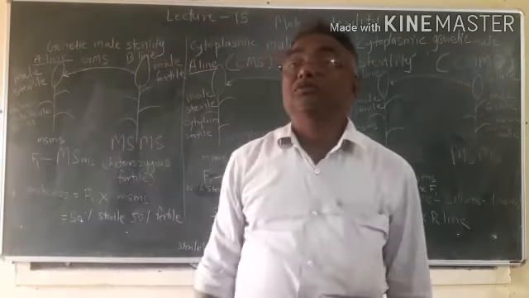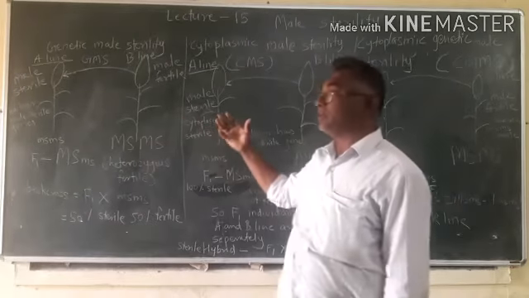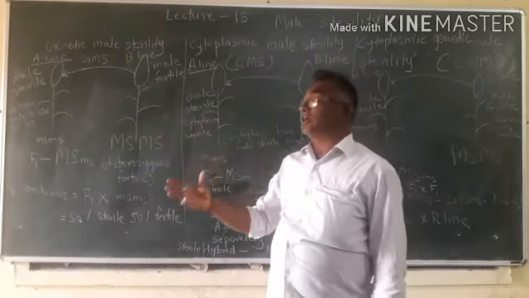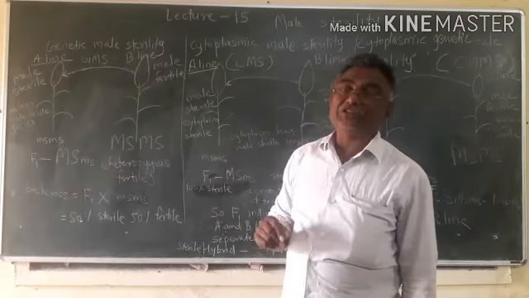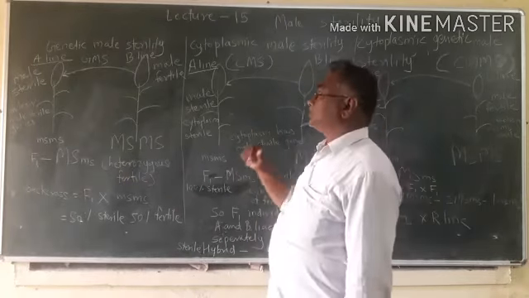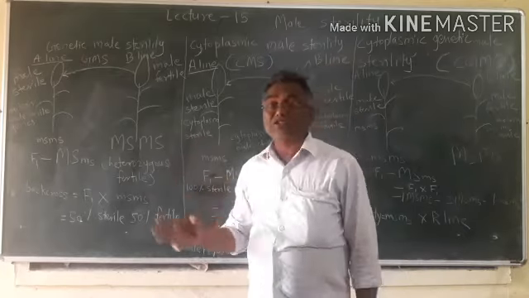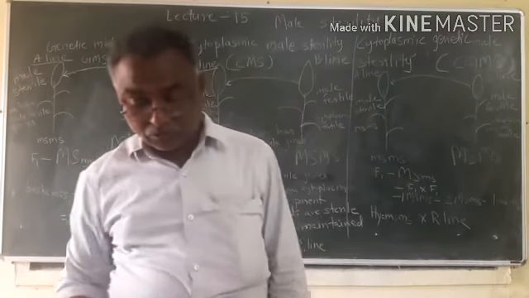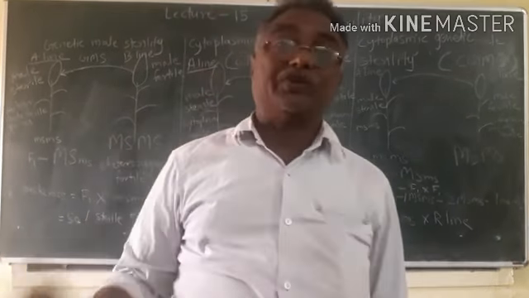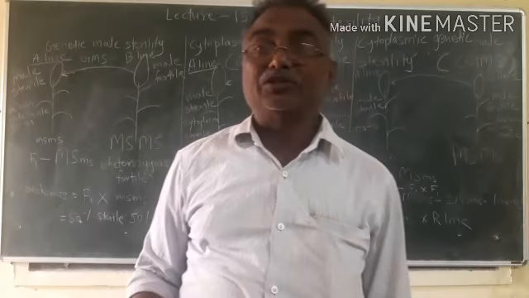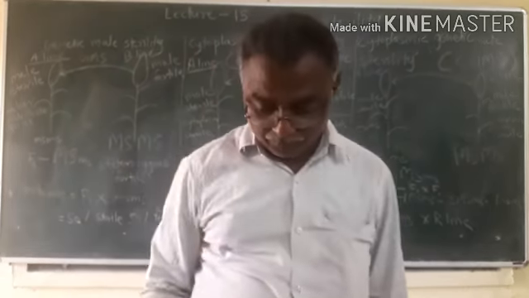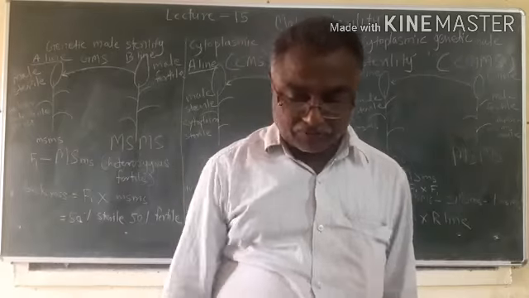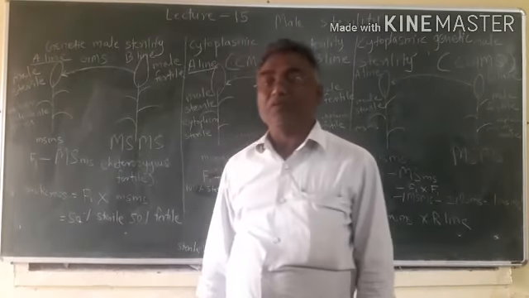These type of male sterility genes which are introduced from microorganisms by genetic engineering is called transgenic male sterility. So male sterility is transferred from microorganisms to crop variety. So these are 5 types of male sterility.